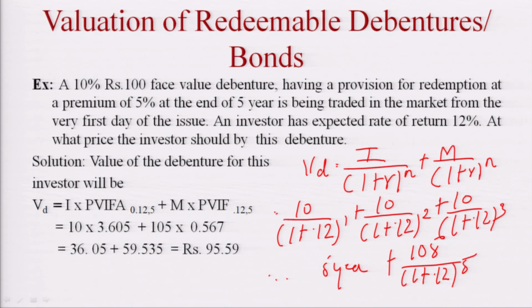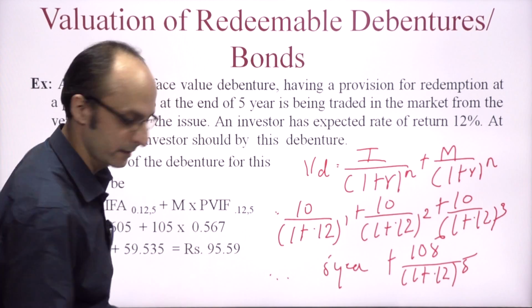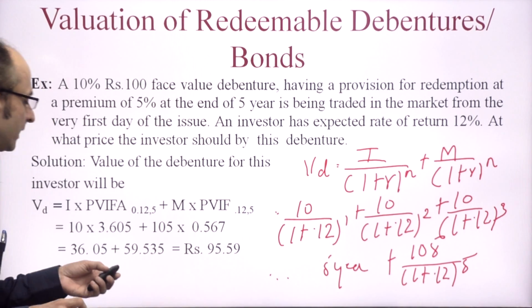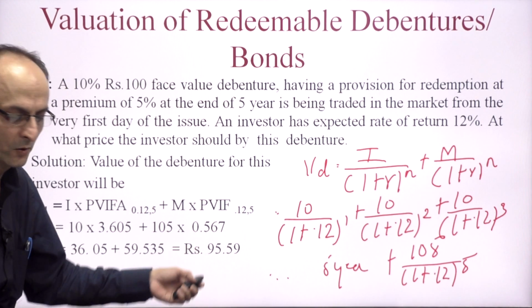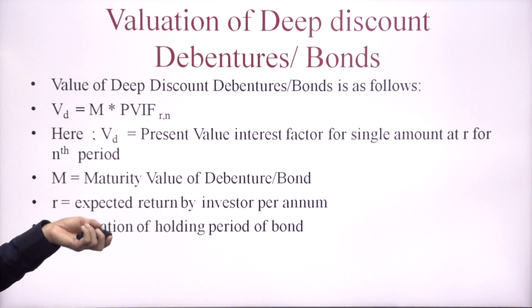Now you can see here the years have matured, maturity has been reached, and the value has come out to 95.59. Now we move on to the next slide, valuation of deep discount bond.